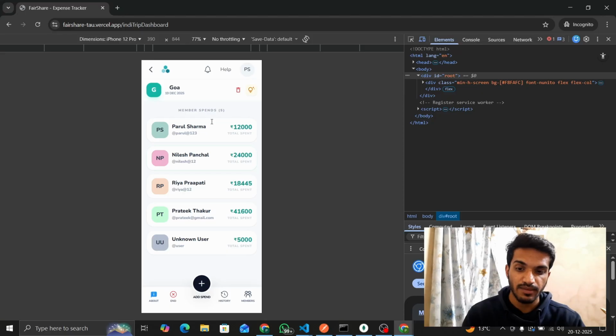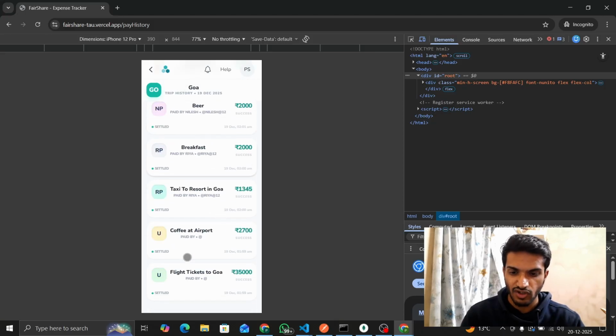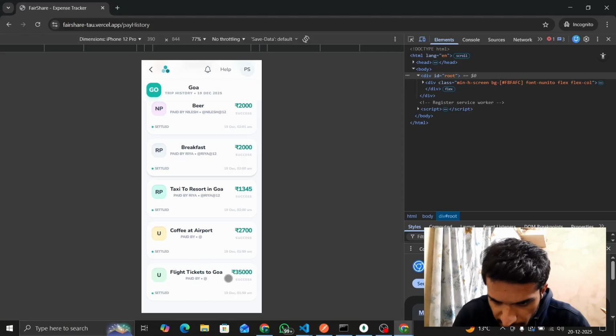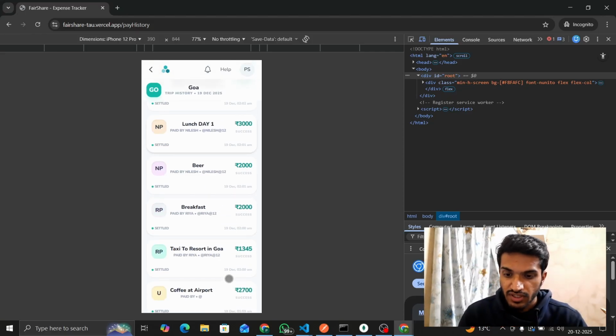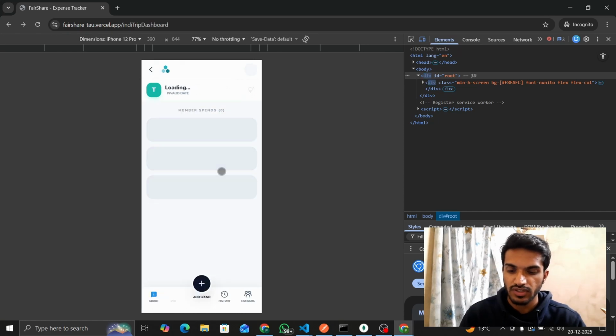They have already done some transactions, and the transactions are added to their total spend. Here we can see the transaction history, from flight tickets to coffee at the airport, paid by Riya Prajapati, paid by Lesh, paid by multiple users.